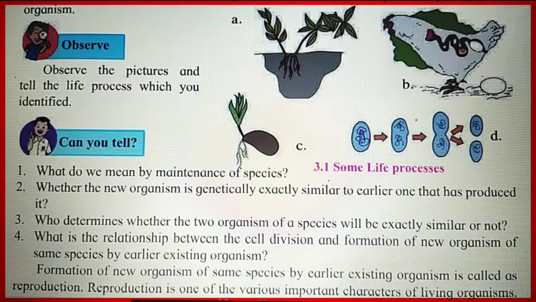Then the germination of a seed is shown in picture C. So by seed, new plants grow and develop into a tree, which is again a type of reproduction. In picture D, there is a single cell which divides and forms two daughter cells. So these are the reproductions that take place in different organisms, whether they are plants or animals.